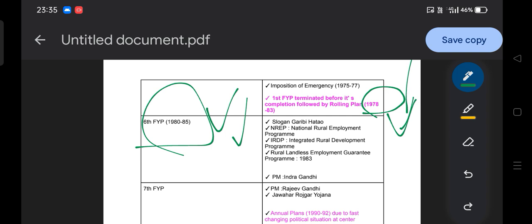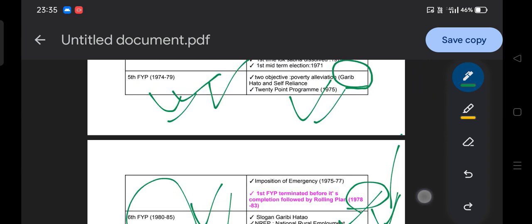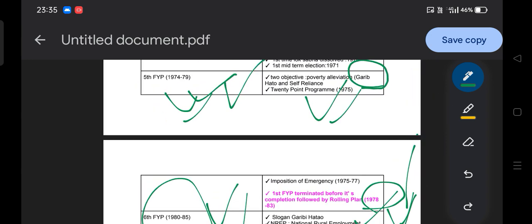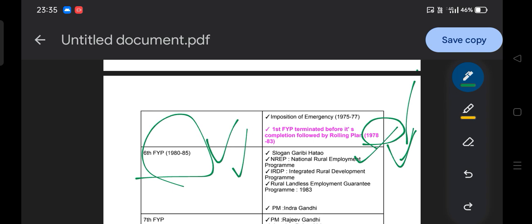During the sixth five-year plan, 80 to 85, you can see a number of schemes. For example, the National Rural Employment Program. It also comes under the fifth five-year plan, but it was an initiative of the Indira Gandhi government, and she tried to reinitiate it. Then IRDP, the Integrated Rural Development Program, part of the sixth five-year plan.